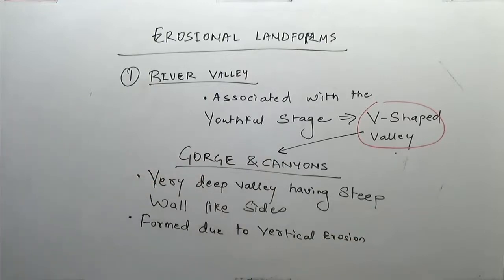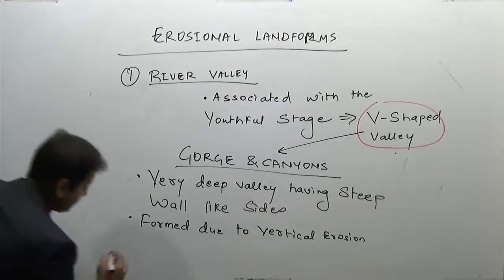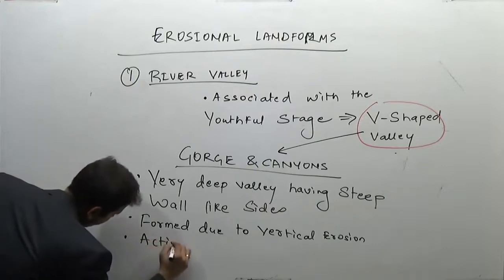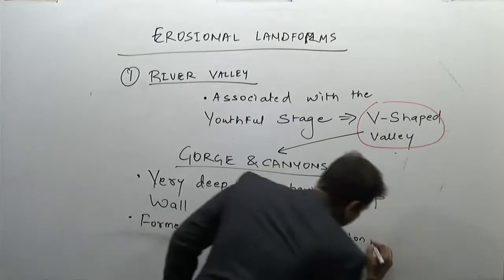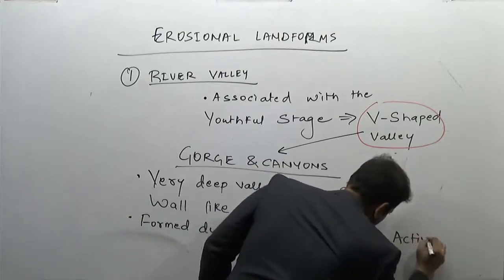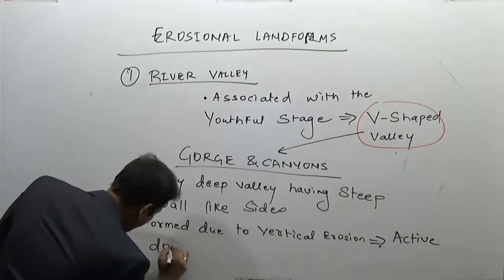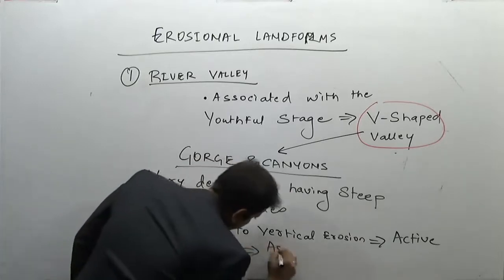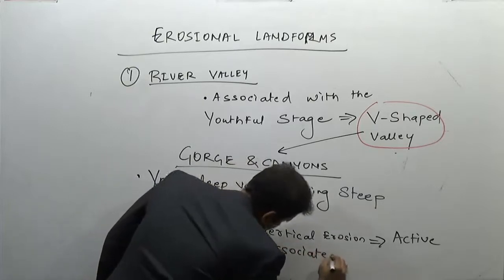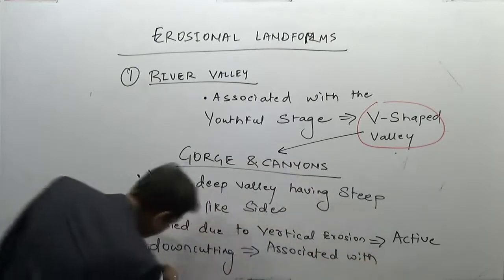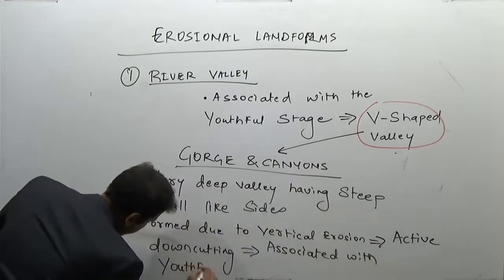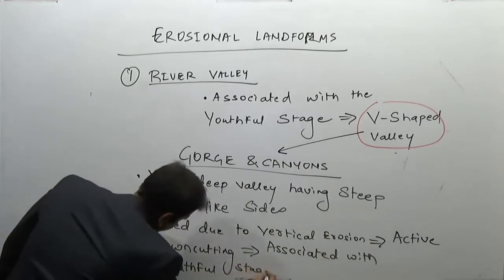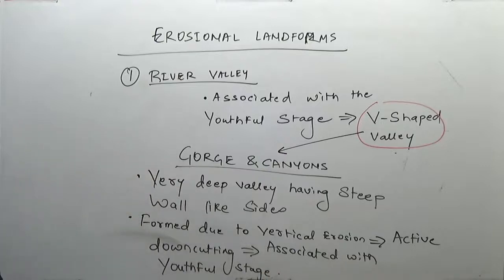Now where are these gorges or canyons found? These are formed due to active down cutting. Vertical erosion will lead to active down cutting, associated with the youthful stage of a river.